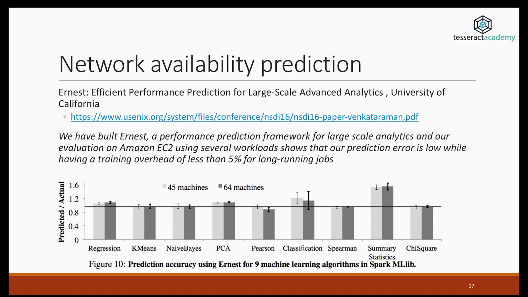Another interesting research paper coming from the area of AIOps is the following one, which dealt with the prediction of network availability. The important takeaway from the paper is that it is possible to create machine learning classifiers that have a very high degree of accuracy in predicting whether machines are going to fail before it happens. This comes back to the point I mentioned earlier, that predictive analytics can be very powerful, because if you know that some machines are about to fail, then you can fix them before the problem occurs.